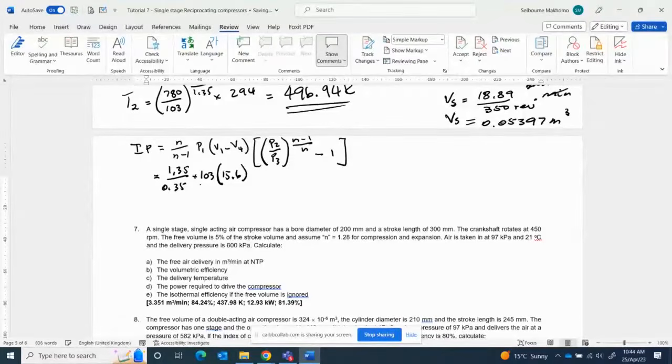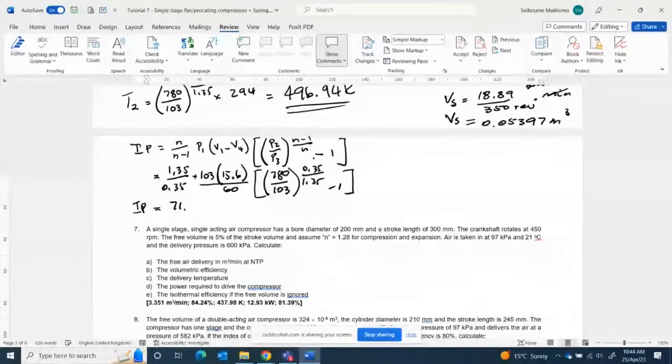Now, because it's per minute, we have to divide by 60 to convert it to per second in order to have a watt, not kilojoules per hour. P2 780 over 103, to the power 0.35 over 1.35, minus 1, and the IP is 71.3 kilowatts.